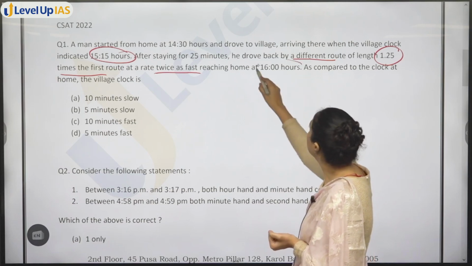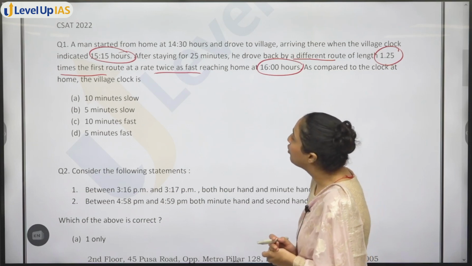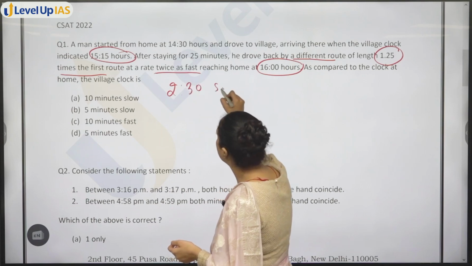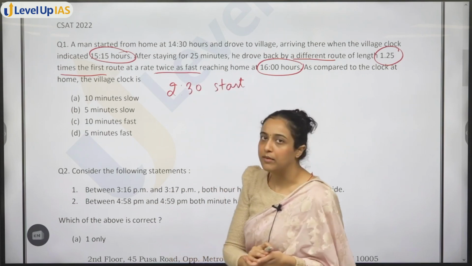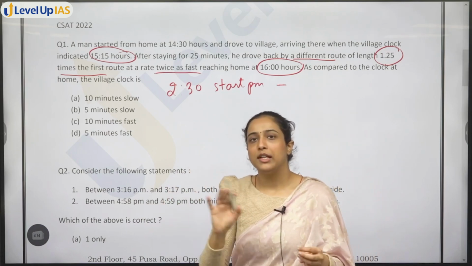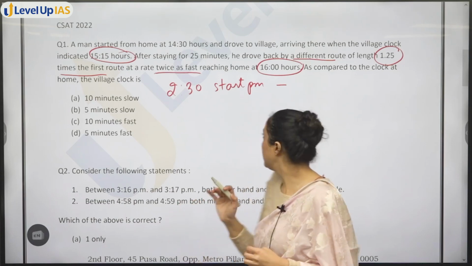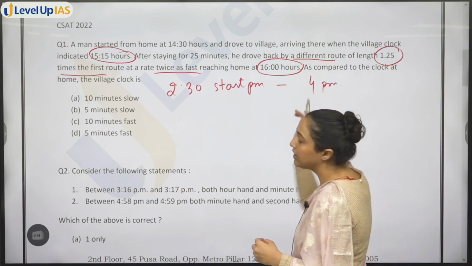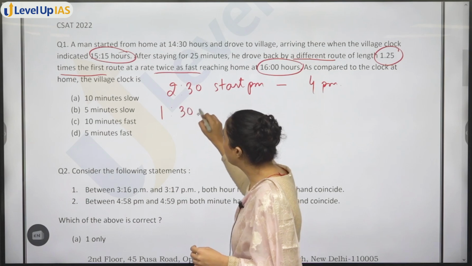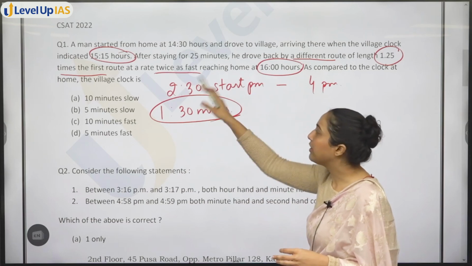Reaching home at 16:00 hours, that means 4 p.m., as compared to the clock at home. Look, you are starting at 2:30 p.m. Let's leave whatever you did in between. You are leaving from your place at 2:30 p.m., and at 4 p.m. you are reaching back. So whatever you did, you traveled this distance, stayed there, all of that was covered in a 1 hour 30 minutes time period. In this time period you did everything, traveled, everything you did.